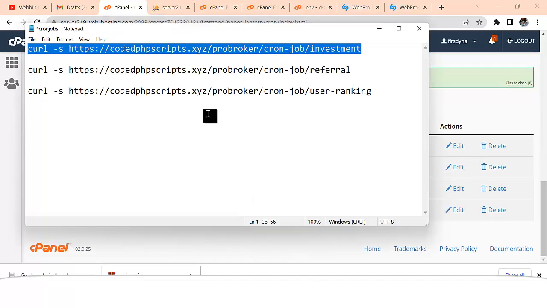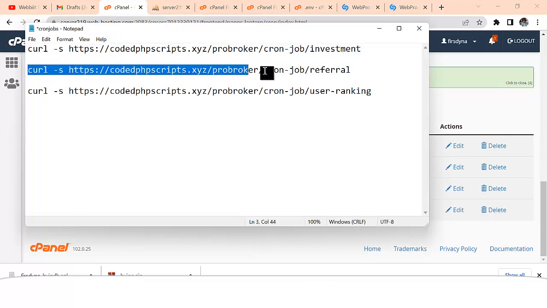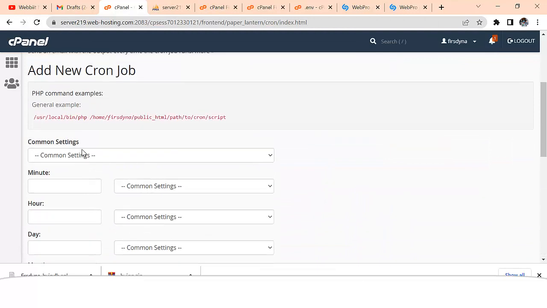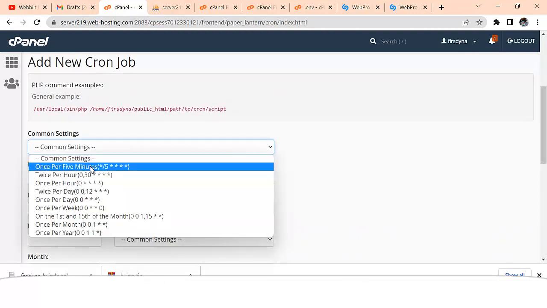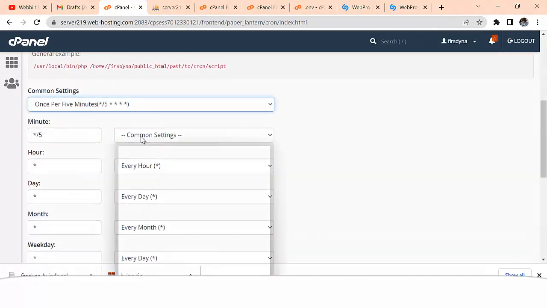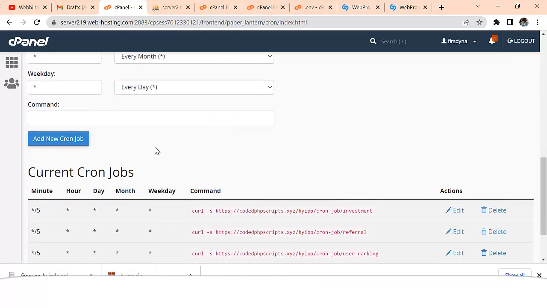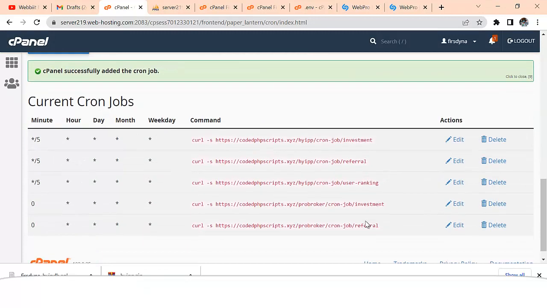So I'll come here again. I'm going to copy the second cron job. Then I'm going to come here again, click on this, and select once per 5 minutes. Then put your cron job code here, and click on add new cron job. So I've added the second cron job.